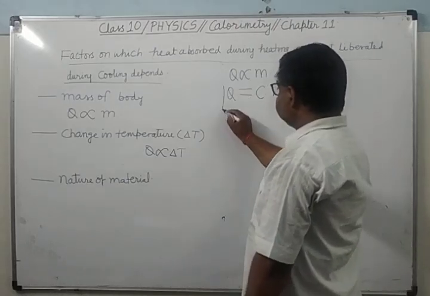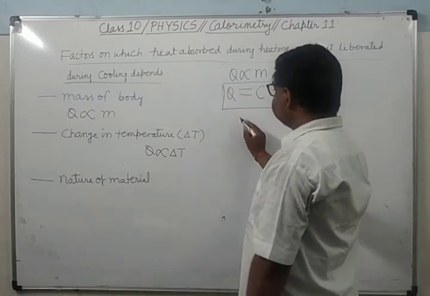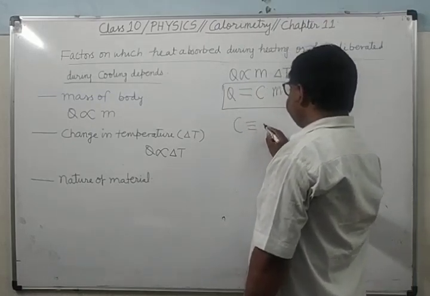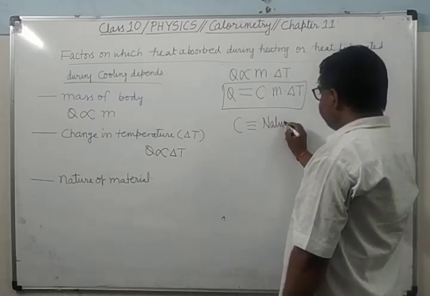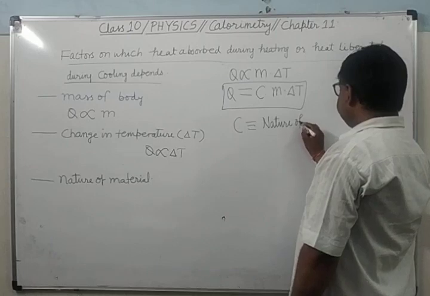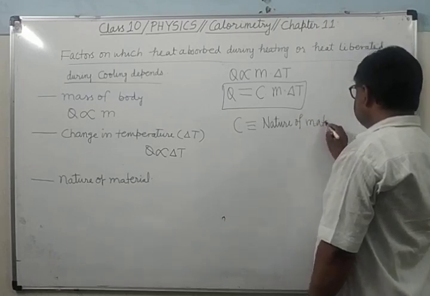This constant C depends upon the nature of material of body. It's clear?